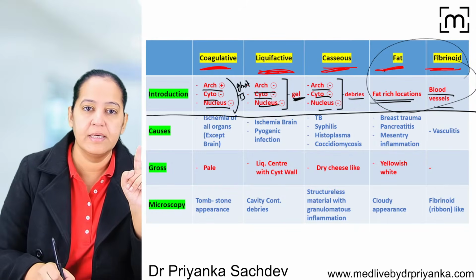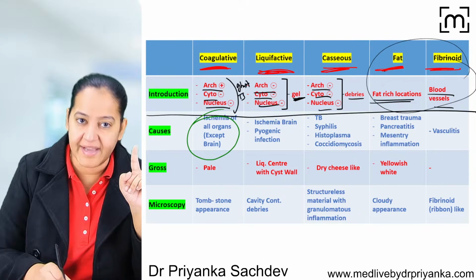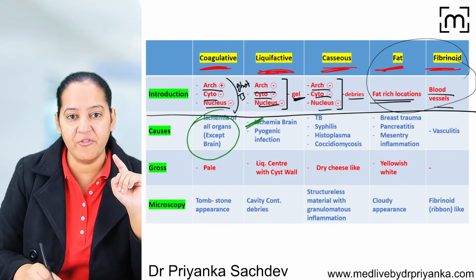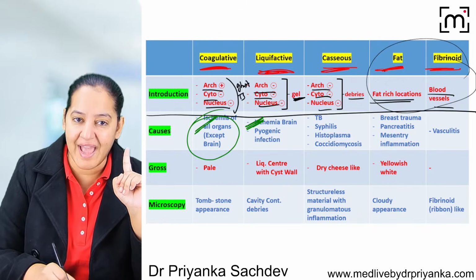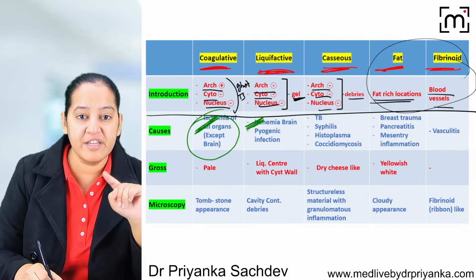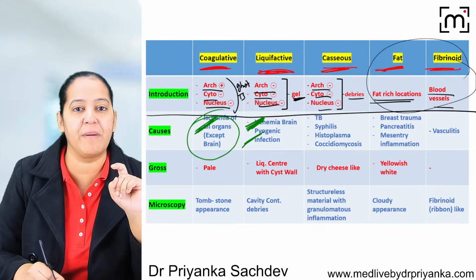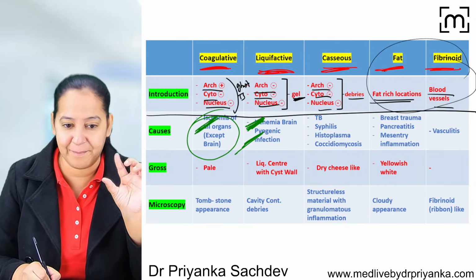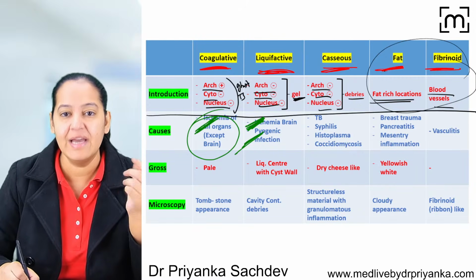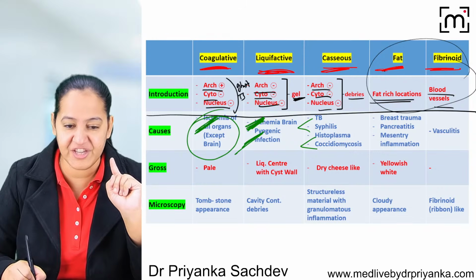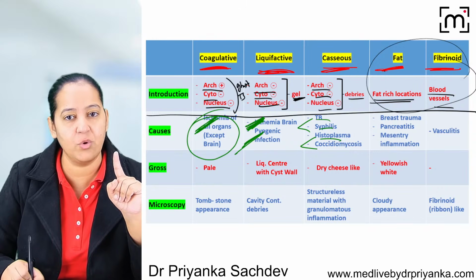Tell me the causes. Here, ischemia of all organs except brain. And here, ischemia of brain. Ischemia of all organs except brain is coagulative necrosis. Ischemia of brain is liquefactive necrosis along with pyogenic infection. Pyogenic infection is like pus. Pus, right? Pus is liquid. Here, 2 bacteria, 2 fungi in caseous necrosis: TB, syphilis, histo, and coccidio.